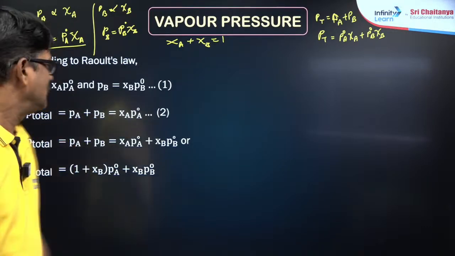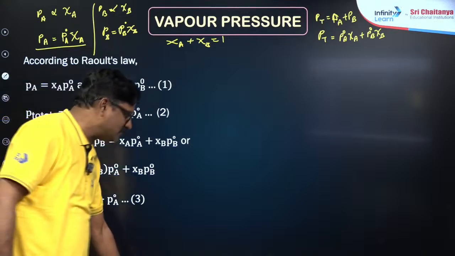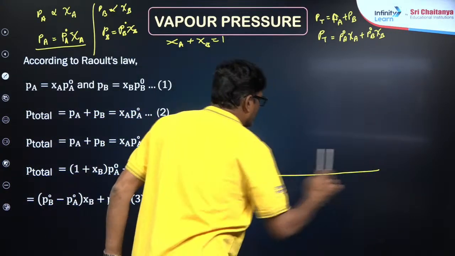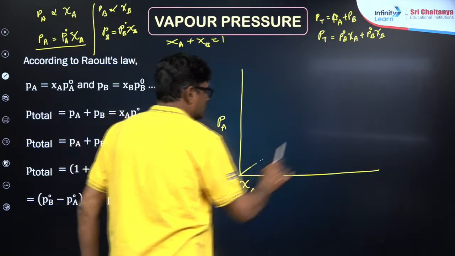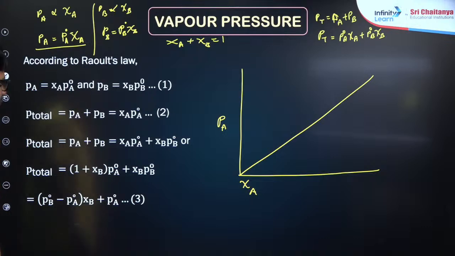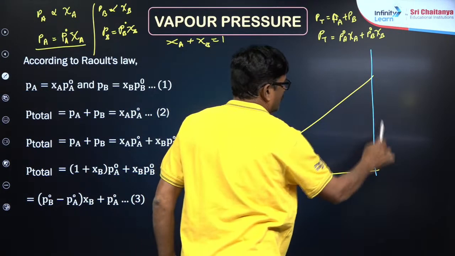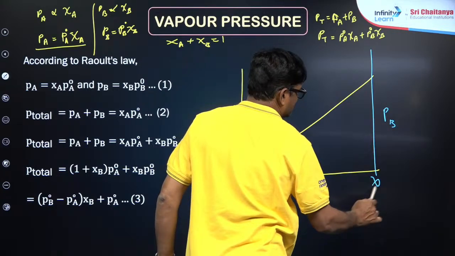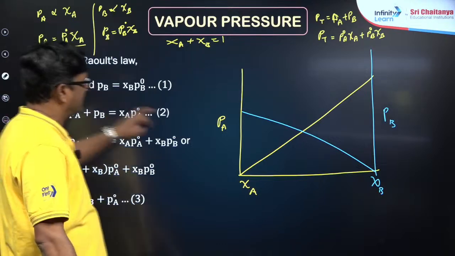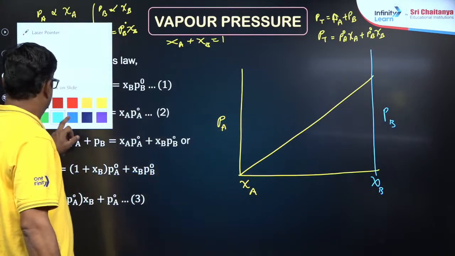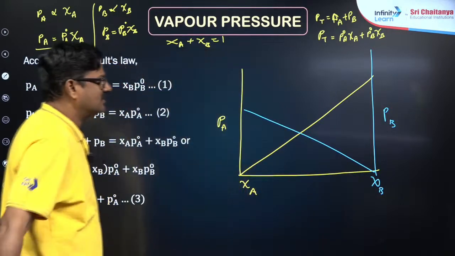Now you are going to see, for a solution, if you plot PA against the mole fraction of A, it is going to be a straight line passing through the origin. And when you plot PB against the mole fraction of B, it is also a straight line like this.